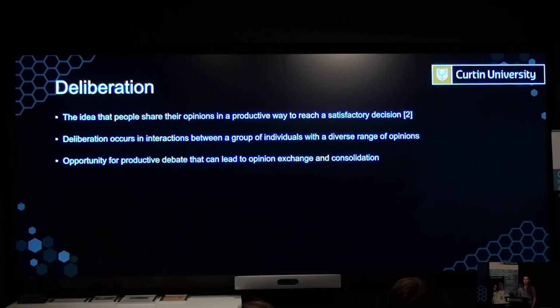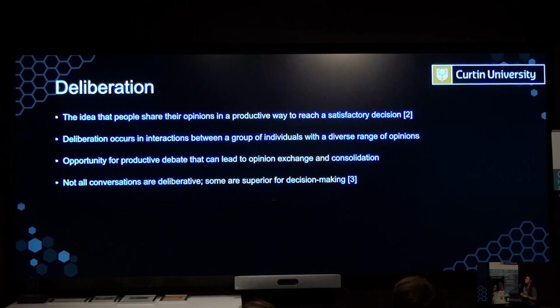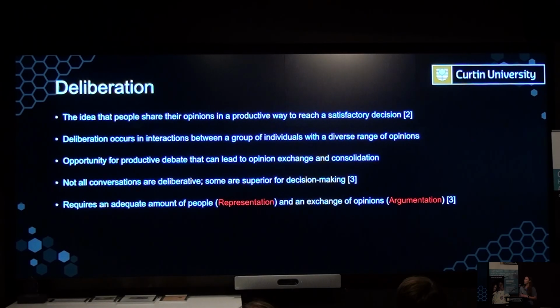And so this can lead to people understanding their stance better, or becoming more aware of opposing ideas and opinions. Deliberative theory says that not all conversations are deliberative, and that some are superior for decision-making and democratic processes. But deliberative conversations have certain requirements.